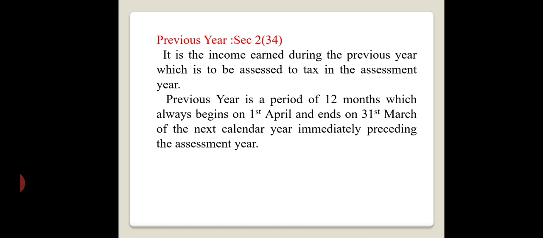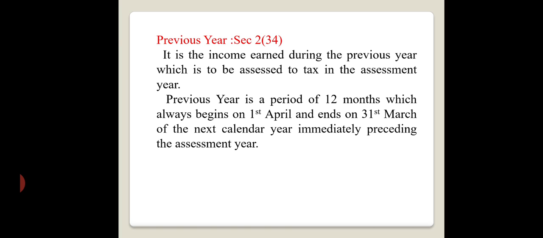Then person leaving India, any person who is leaving India. Next, bodies established for a particular purpose. Any body formed for a particular event or purpose. Next, person likely to transfer property to avoid the tax.